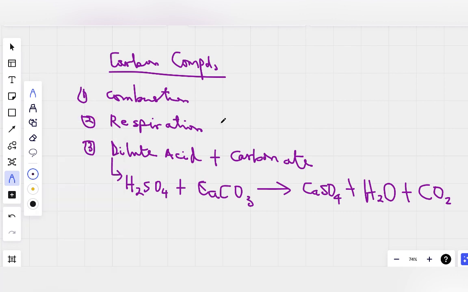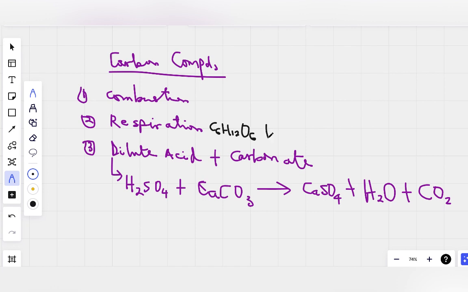The equation for respiration we wrote: C6H12O6, that's the glucose, the food we eat. You master this, you keep it in your memory.